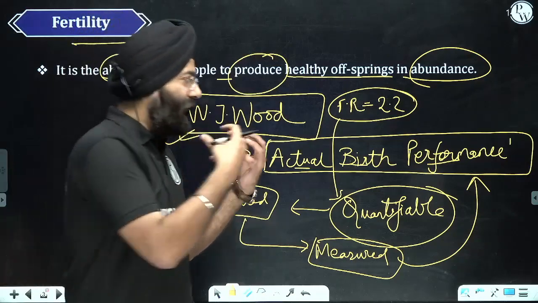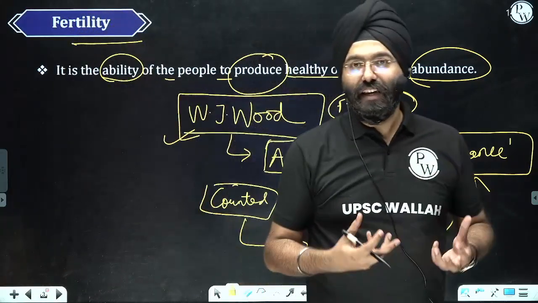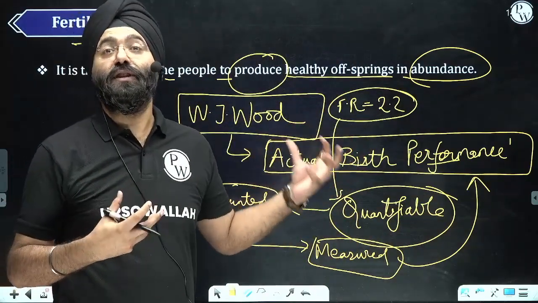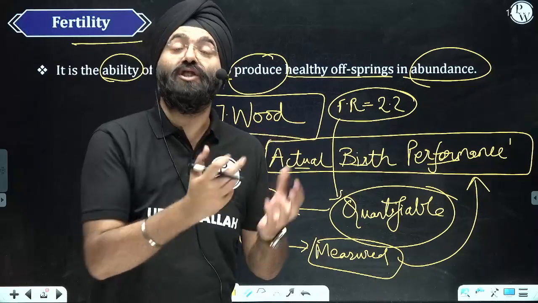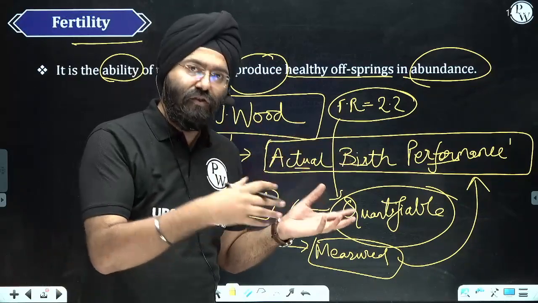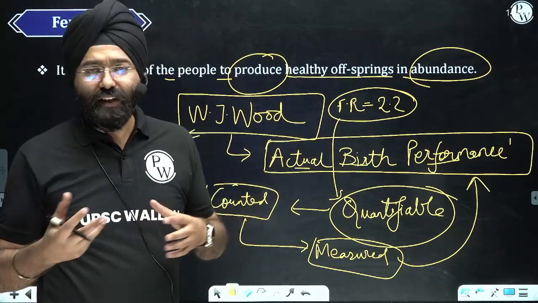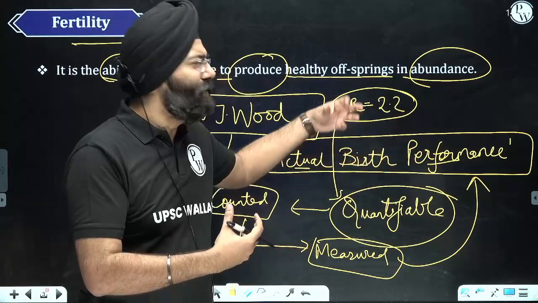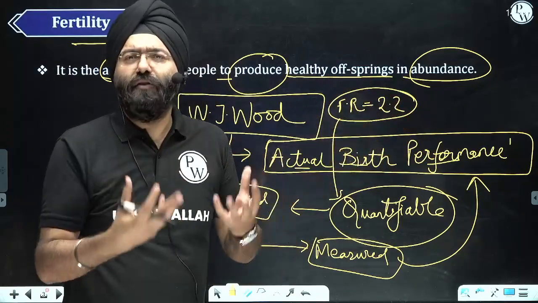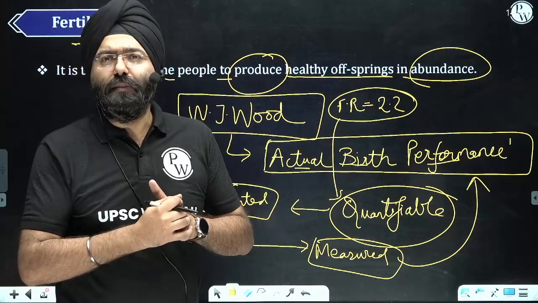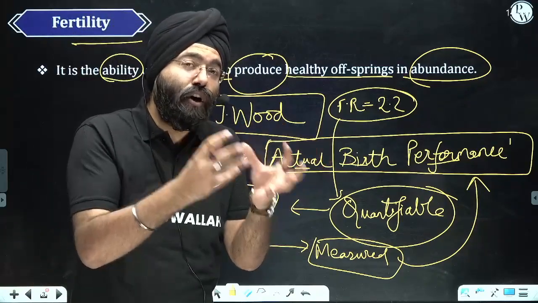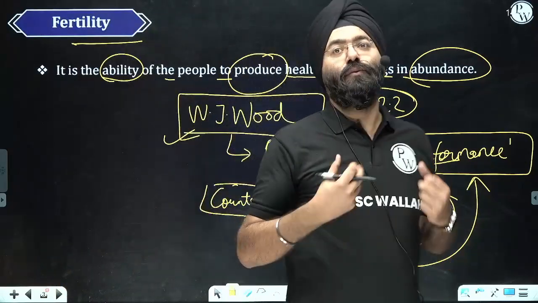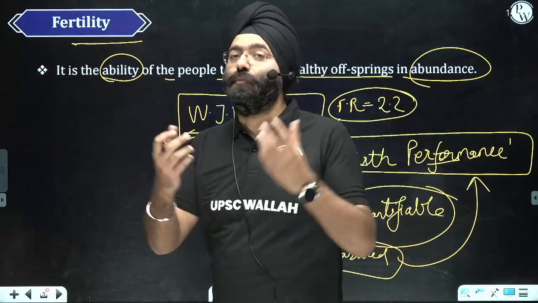That means actual birth performance means the quantifiable entity when we refer to fertility, because it can be measured. Unlike the fecundity, which we're going to understand after this. Over here, actual birth performance means a quantifiable entity. That means approximately 2.2 is the fertility rate, or on an average there are 2 or 3 children a particular person is having. So there is visibility in terms of quantity. This is what the concept of actual birth performance is when we study from an anthropological point of view.